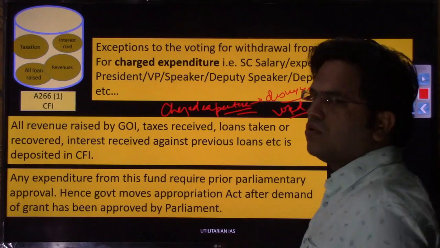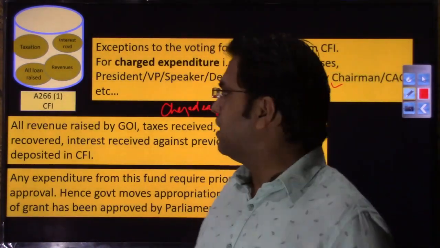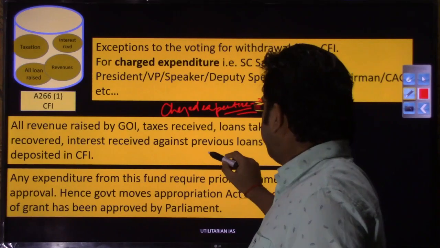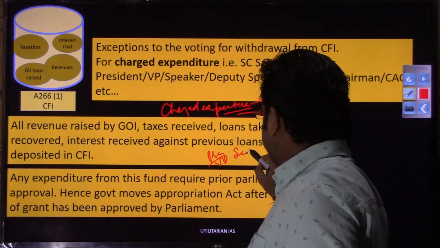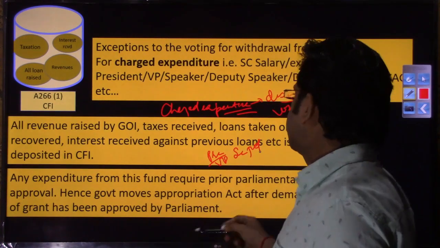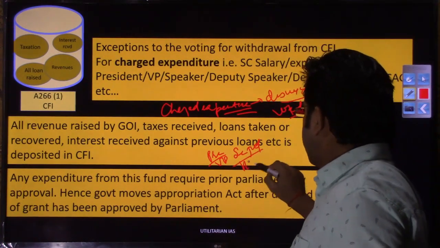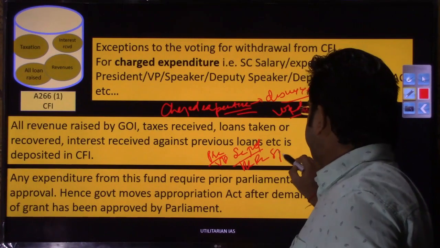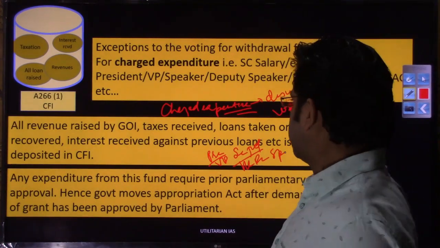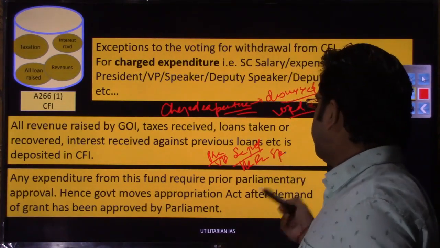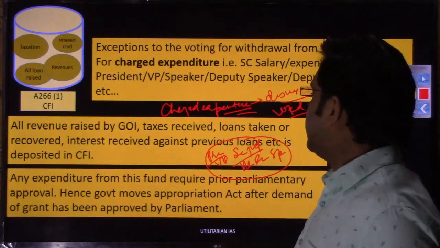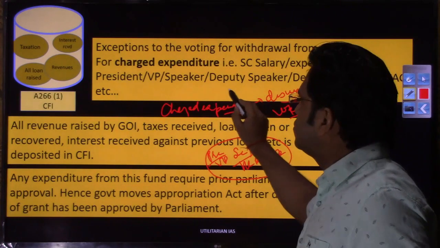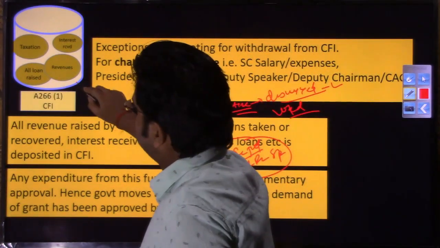So there are certain constitutional functionaries in our Indian constitutional scheme, like the President, Vice President, Supreme Court judges, and the Supreme Court's expenses, then High Court judges' pensions, then the Speaker, Deputy Speaker, Deputy Chairman, CAG, right. So these constitutional functionaries' salaries are charged on the Consolidated Fund of India.